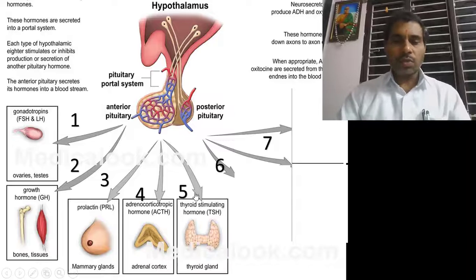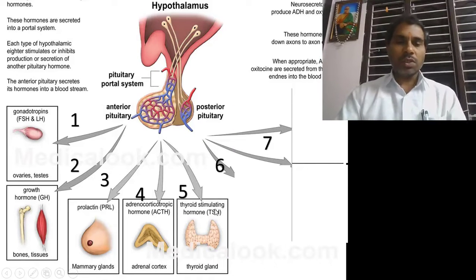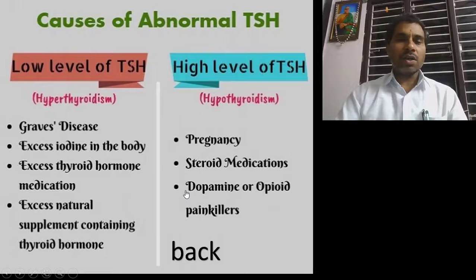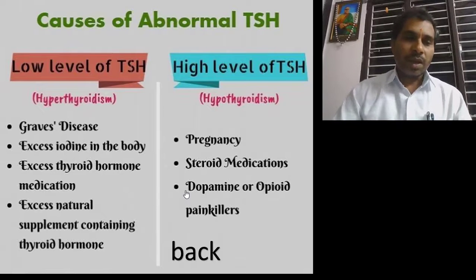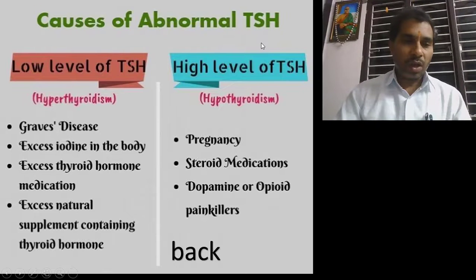Next, another hormone secreted from the anterior pituitary is called thyroid stimulating hormone. This hormone enters the circulation, and from the circulation it enters the thyroid gland, which consists of different cells called thyrotropic cells, and these thyrotropic cells respond to TSH, thyroid stimulating hormone.